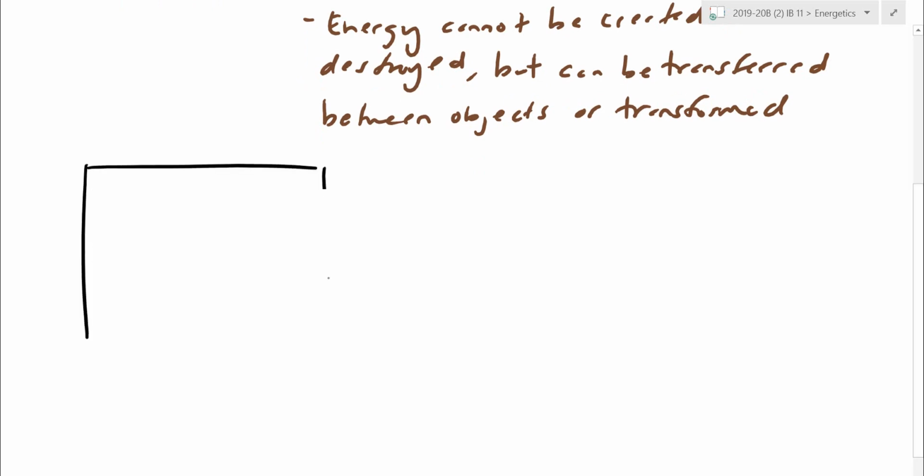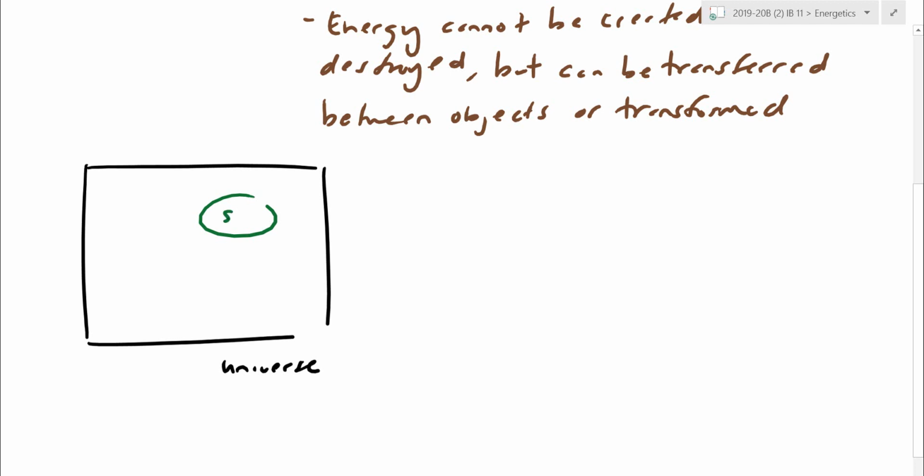Let's pretend our whole universe fits inside this box here. So this one here is the universe, definitely not to scale. Obviously, because the universe is such a huge place, I'm not going to be able to do many experiments on the entire universe all at once. Usually what I do is I pick out a small fraction of the universe, again, not to scale here. The part that I'm deciding to study here is called the system. This is the part that we decide to study.